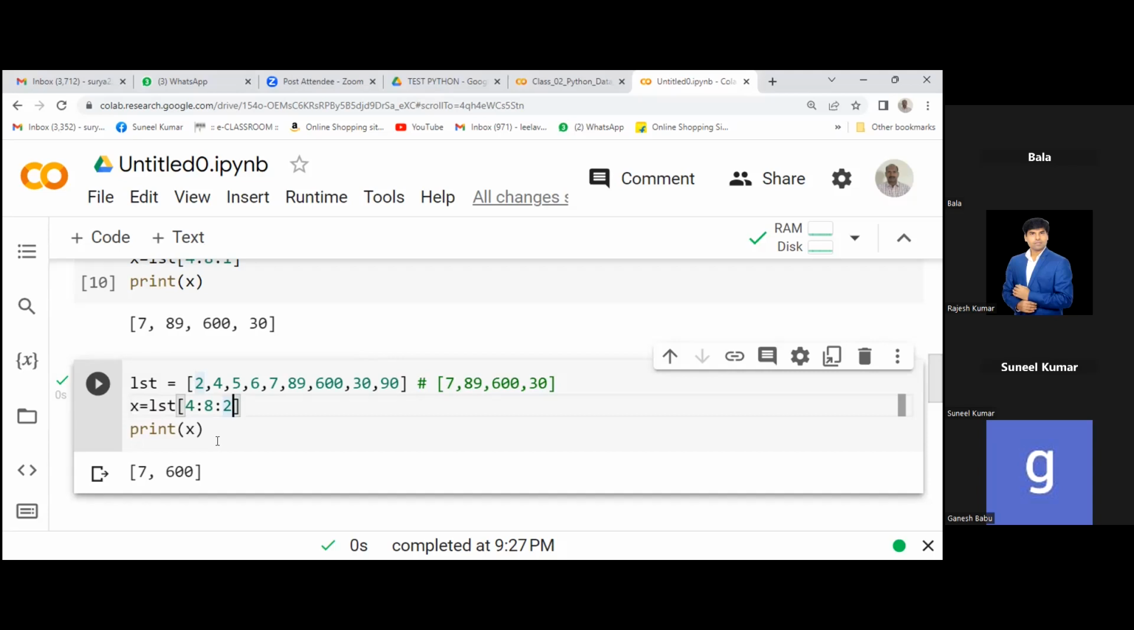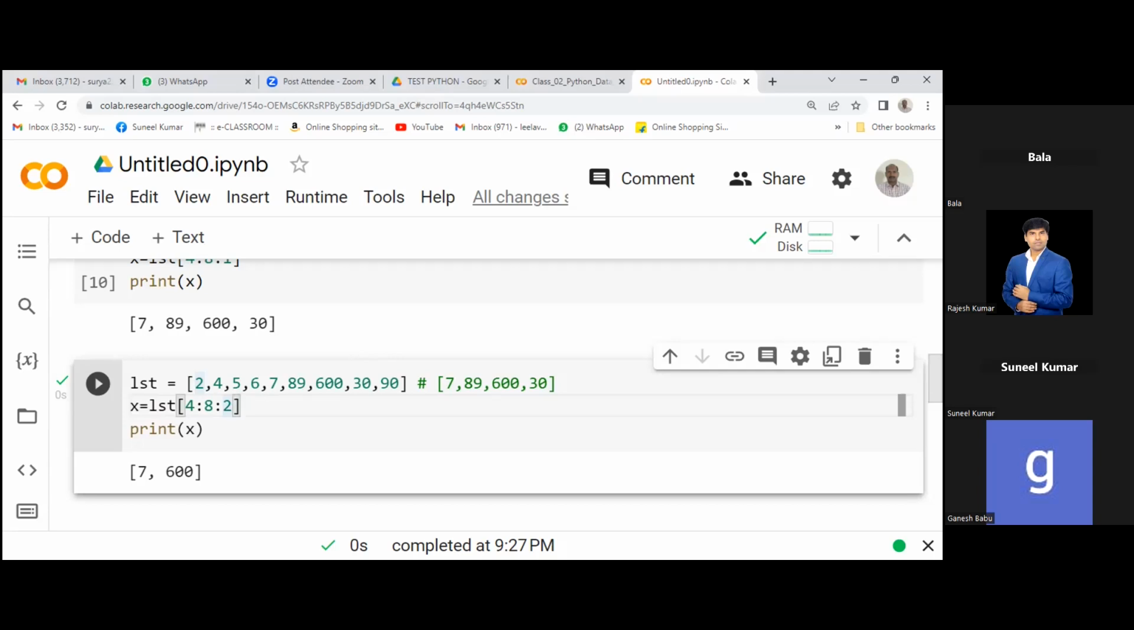So your first data is what? 7. Starting. Right? Starting after 7, what will be the next data? I need to maintain two gap. 600. 789, that is 60. Yes, sir. We have to include that 7 also, sir. Yeah, it will start from 7. Yes, yes.